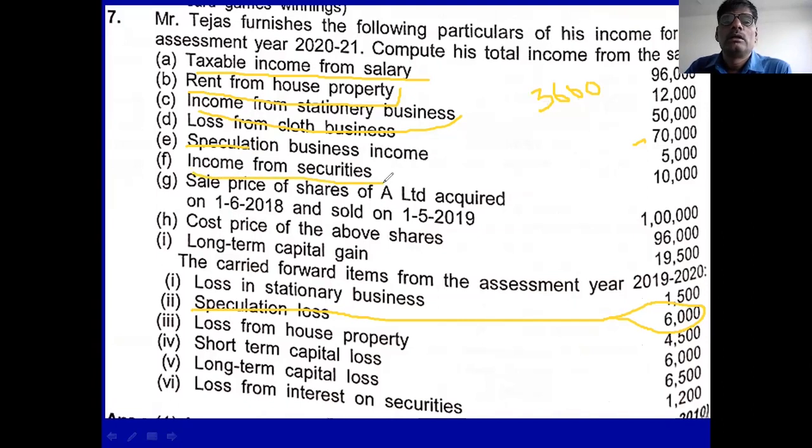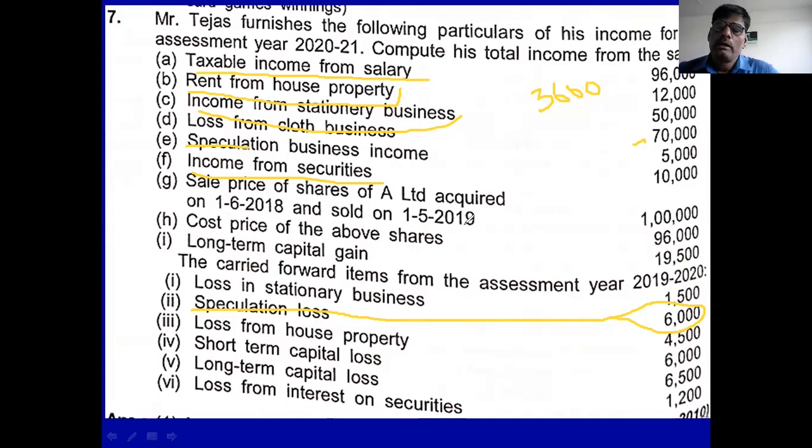Then income from security is there. Income from security comes in the other source. Then sale proceeds of shares of A Limited acquired on 1/6/2018, sold on 1/5/2019. That means within 12 months, within 11 months, purchased and sold. Therefore, it is a short term. So you calculate short term capital gain. Sale is 1 lakh, cost is 96,000.